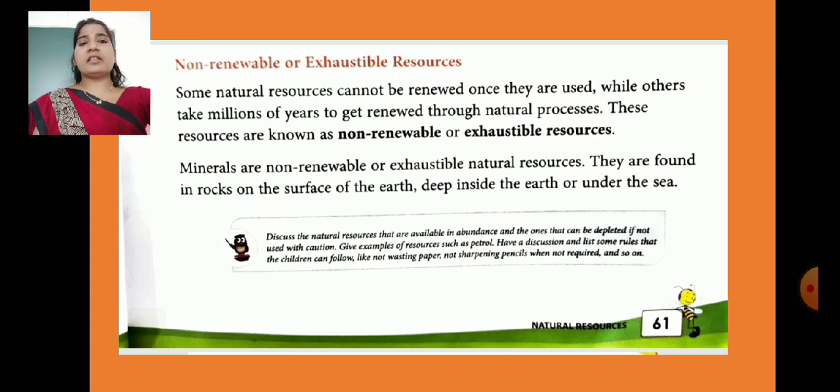See, children, minerals are non-renewable or exhaustible natural resources. They are found in rocks on the surface of the earth, deep inside the earth or under the sea. It takes a lot of time for them to renew, millions of years. So that's why they are known as non-renewable sources.